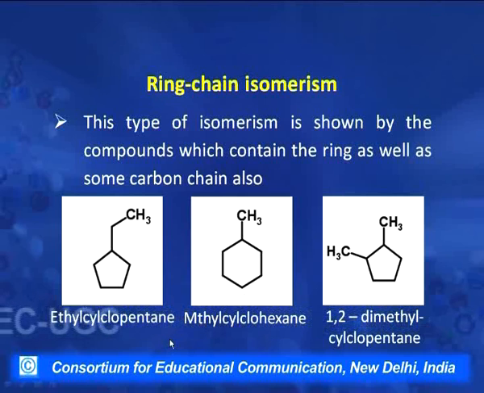Now, where should we classify these compounds? These compounds are hydrocarbons and have no functional group, but the ring size is different as well as the chain size, and they have different substituents. This has one methyl substituent, this has one ethyl substituent, this has 2 methyl substituents, but the molecular formula is the same. So, such compounds are classified in a special group. We call it ring-chain isomerism, when the compounds consist of the same number of carbon atoms in the chain, but form chains and rings of different size.